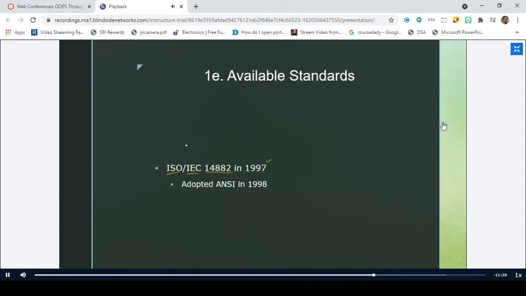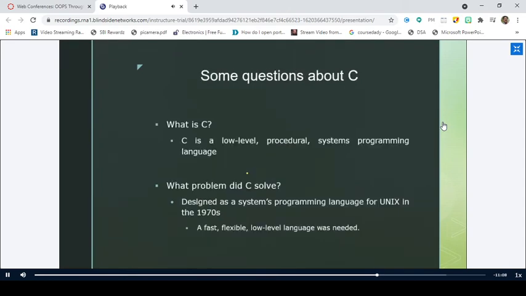For C, we have a standard document. For C++, we have a standard document. And for C++, the standard document is named after this ISO IEC 14882. Right. Just know that there exist standard documents for each and every programming language. That's it. Right. And coming to some questions about C.